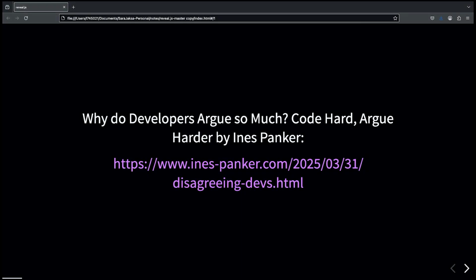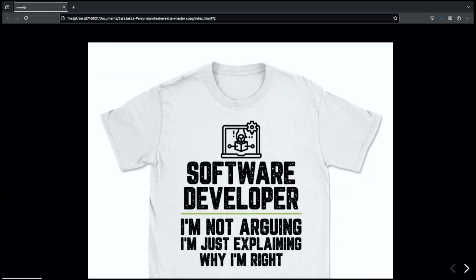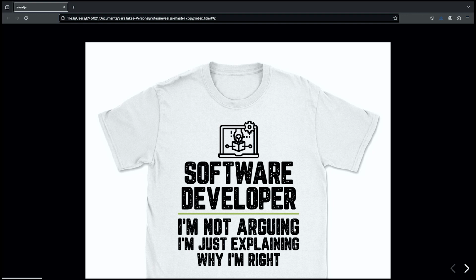In Ljubljana, there is another developer that was also present yesterday here at the conference, and she gave a talk and wrote a blog post about how developers are always arguing, which started with this t-shirt, which she apparently found you can actually buy. Her main hypothesis is that we developers do a lot of our work in silence, and by the time we open a pull request, we have already thought of everything, and of course we're not going to consider any other options, especially not when it's just somebody that looked at it for 3 seconds and decided, no, this won't work.